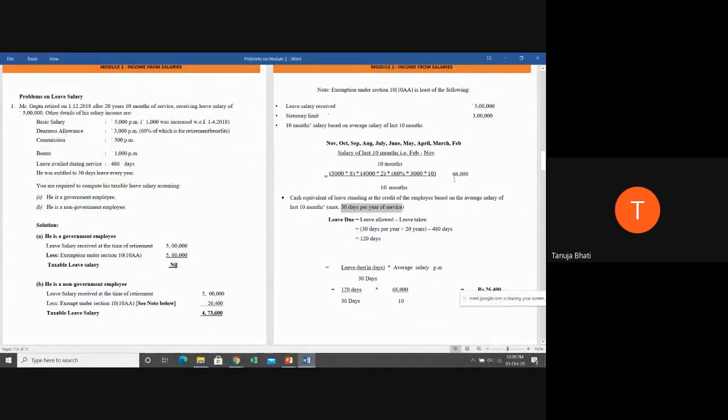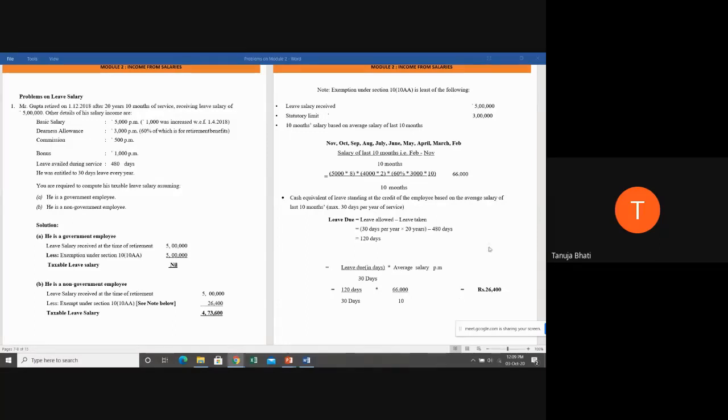Now, into the average salary of last 10 months. So, average salary of last 10 months is 66,000 divided by 10. So the total amount, once we multiply this, we get rupees 26,400. Now out of 5 lakh, 3 lakh, 66,000 and 26,400, what is the least amount that is going to be given as an exemption?